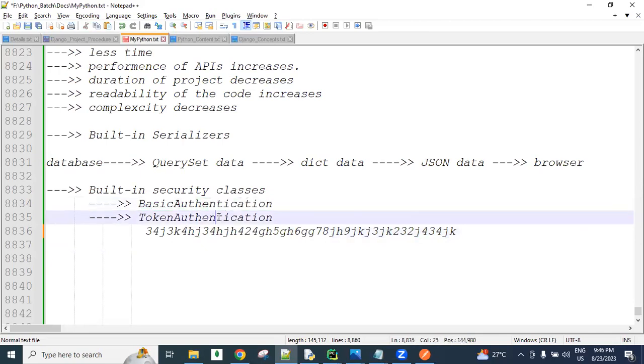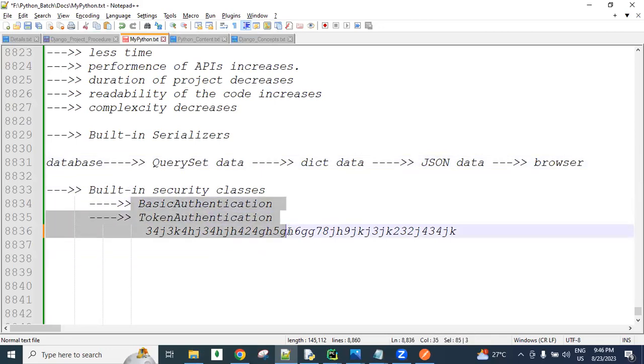In that material, I also created a lot of important interview based questions. Clear? I hope you are following about these security classes.